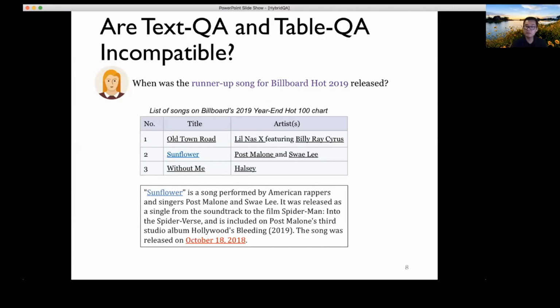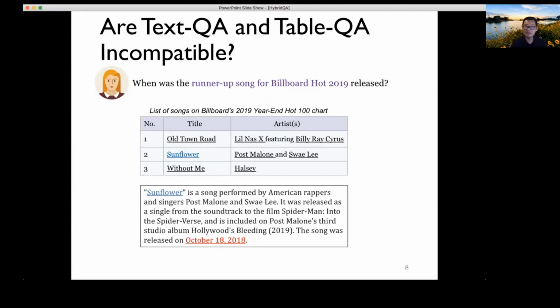For example, someone might ask this question: when was the runner-up song for Billboard Hot 2019 released? For this question, if we look at the table, the Billboard 2019 year-end Hot 100 chart, we're able to find that the second one is Sunflower. It doesn't provide us enough information to answer this question.